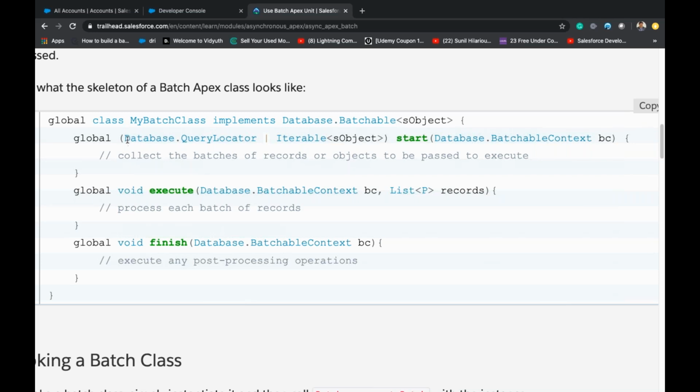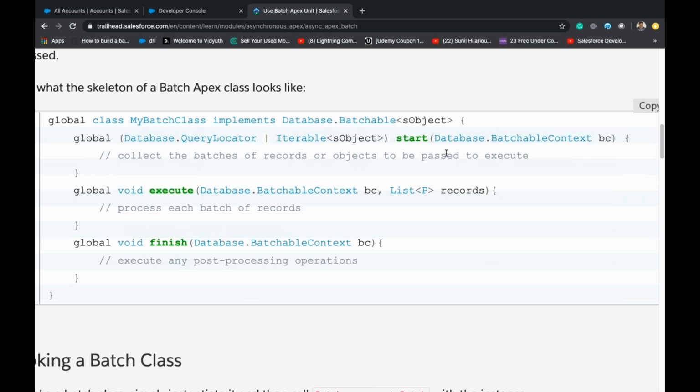Database.QueryLocator is the good practice, or good thing to have as a return type instead of Iterable SObject. Iterable SObject means a list of any object. But remember, Database.QueryLocator is the good thing to have. In the start method, Database.BatchableContext bc, the start method will get the data, collecting the batches of records or objects to be passed to execute. So here we will collect the data. That's why we have QueryLocator. QueryLocator will get the data from the database.